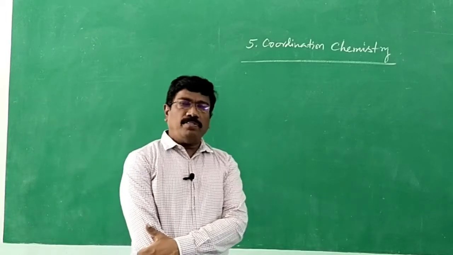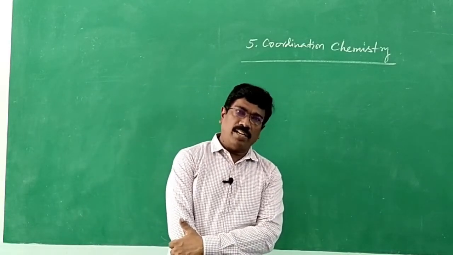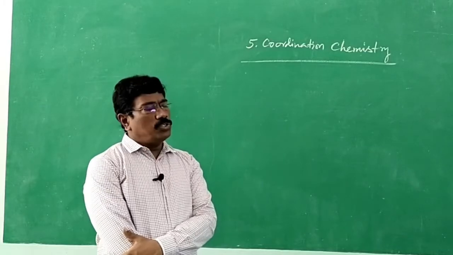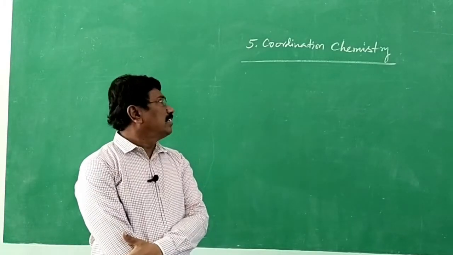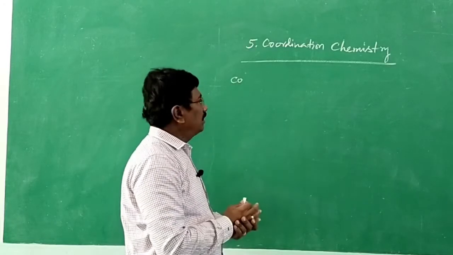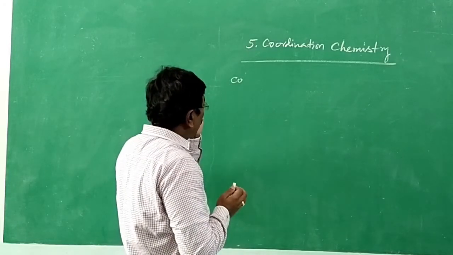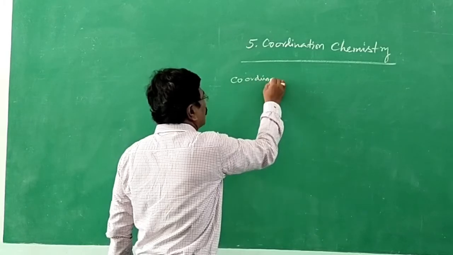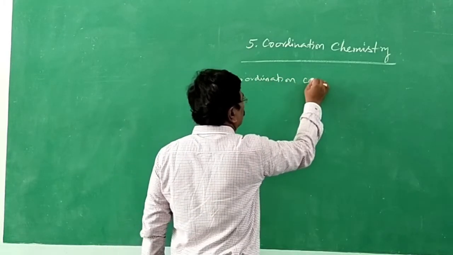We may be aware of covalent compounds, ionic compounds, etc. But apart from such covalent and ionic, we also have what is called coordination bond, and that bond is mainly involved in coordination chemistry. All right? We call those compounds coordination compounds.